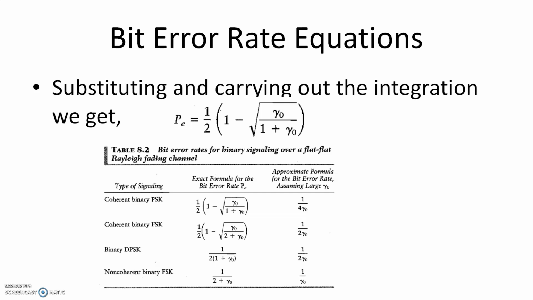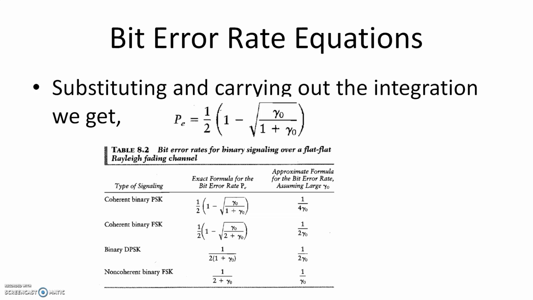And in the table, I have given you different cases: coherent BPSK, coherent FSK, binary DPSK, differential phase shift keying, and non-coherent binary FSK. We didn't study non-coherent techniques, but we have to study that in the 4th module. But here that table is given. So study the table, and maybe some problems can be given. Like if you are given the SNR, you can find the probability of error. Okay, so that is the question.